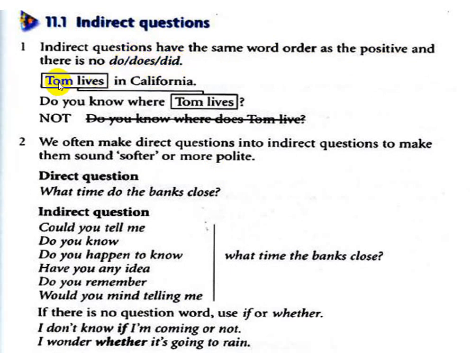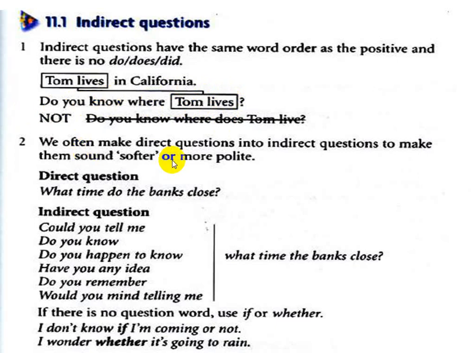For example, Tom lives in California. Do you know where Tom lives? لاحظتوا ماكو do لو does لو did. يعني it is incorrect to say do you know where does Tom live. ما نستخدم does بالindirect question. رأسا نسأل do you know where Tom lives. ماكو does Tom lives. Okay. ففي indirect questions there is no do, does, and did.